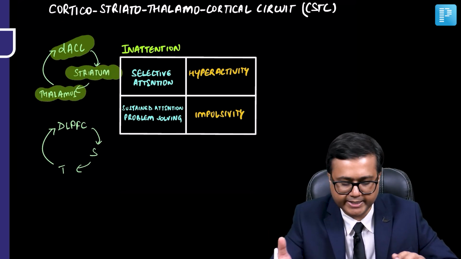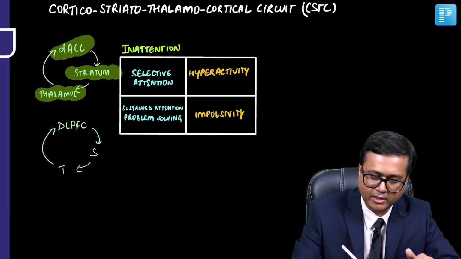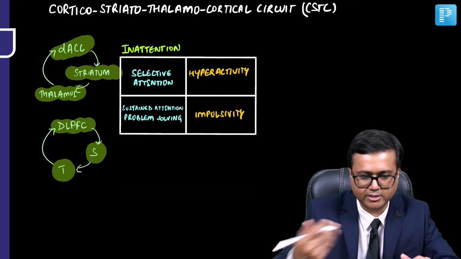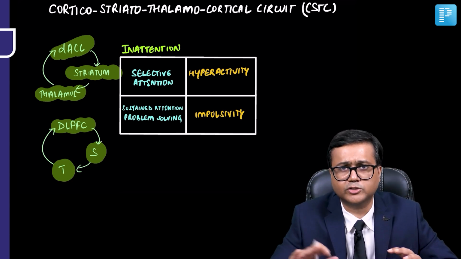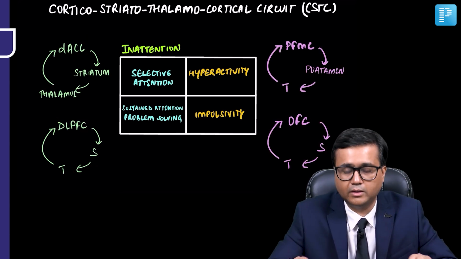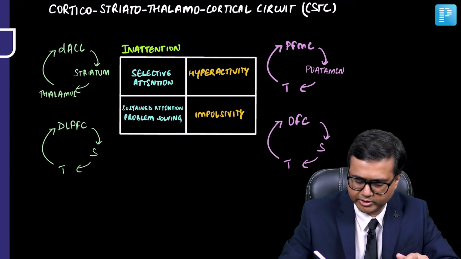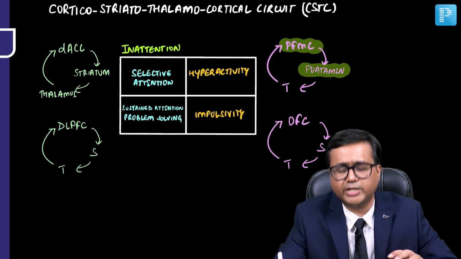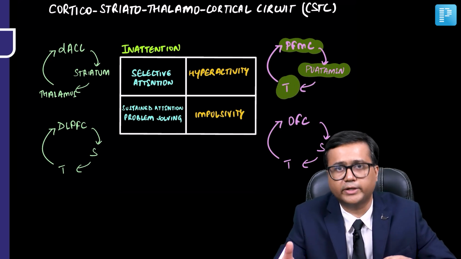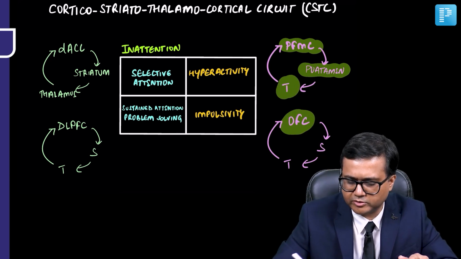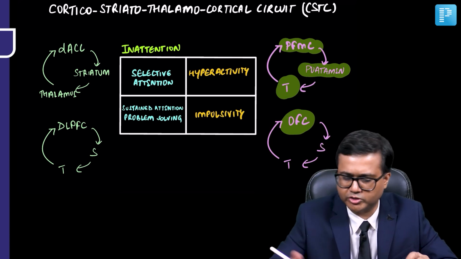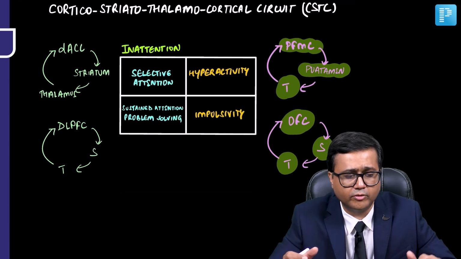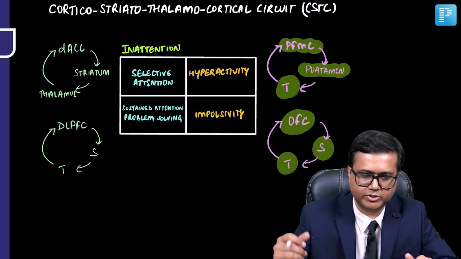Again, this is implicated. While in executive functioning, it starts from the dorsolateral prefrontal cortex going to the striatum to the thalamus and subsequently back to the cortex. So again, this circuit is implicated. Now in hyperactivity, the circuit starts from the prefrontal motor cortex going to the putamen, that is the lateral striatum, to the thalamus and back to the cortex. And in impulsivity, it is from the orbitofrontal cortex to the striatum, to the thalamus and back to the orbitofrontal cortex. So these are the important circuits which are implicated in development of the symptoms.